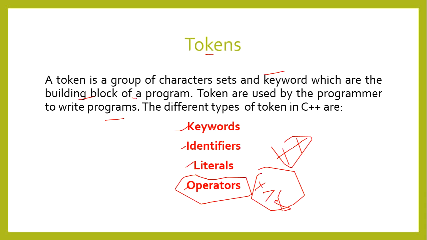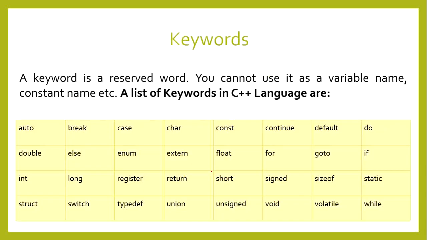Now let me explain keywords first, then identifiers, then literals. A keyword is a reserved word. A reserved word means a word which is fixed in a particular language, like in C++ or Java.